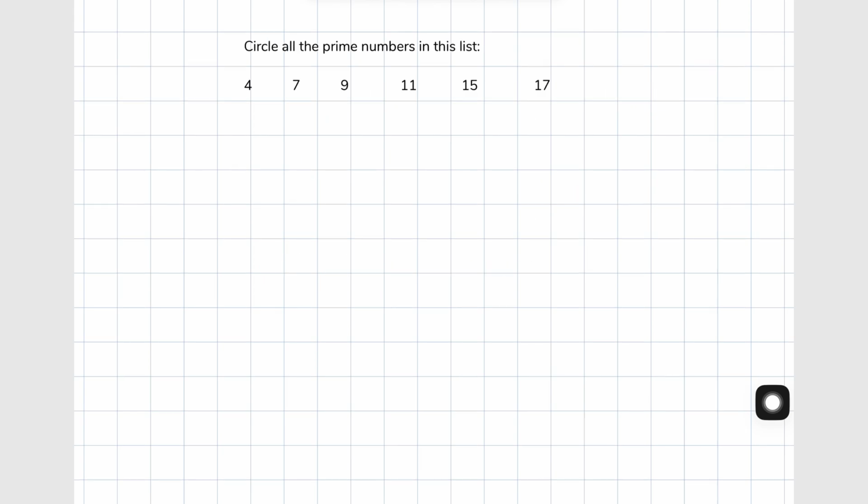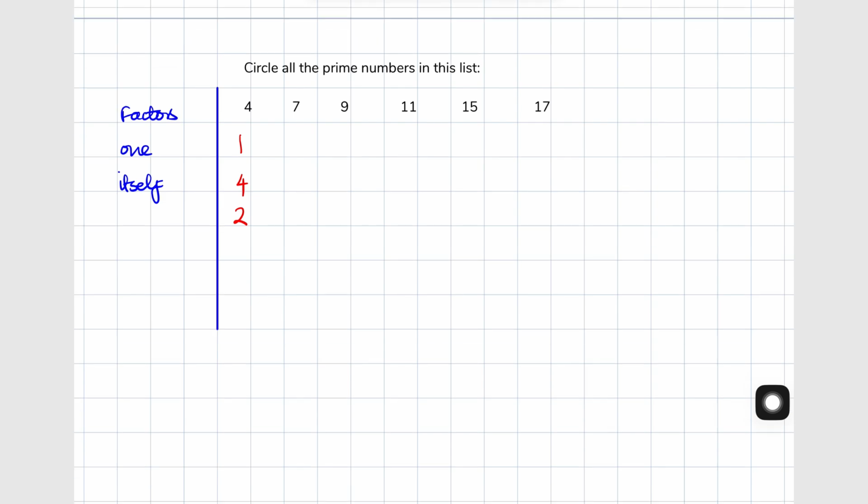Question 5. Circle all the prime numbers in this list. Try this mentally, and we'll list the factors below each number, starting with 1 and itself. So a prime number should only have these two factors. 4 has the following factors. You can divide it by 1, you can divide it by itself, and you can also divide it by 2 without leaving a remainder. So that disqualifies it as a prime number.